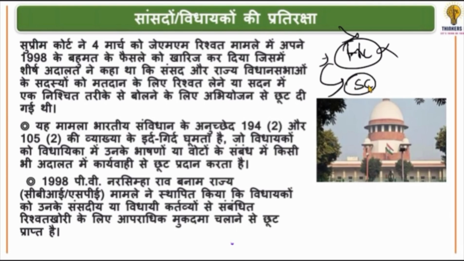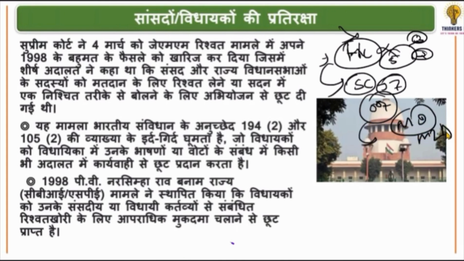If you take a bribe, then it should be considered criminal activity. So what happened now? Earlier there were 5 judges, so a constitutional bench of 7 judges sat. The 7 judges together gave the judgment that if any member, an MP or MLA, takes a bribe, it cannot be kept within the immunity. It will be considered a criminal activity if it is a bribe.